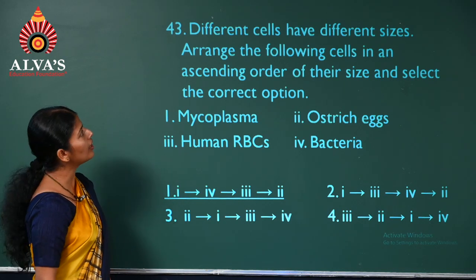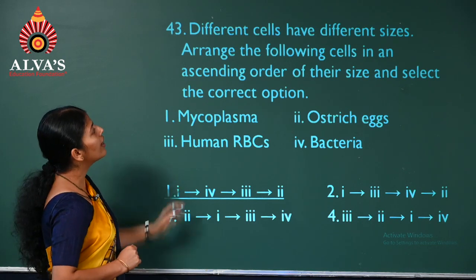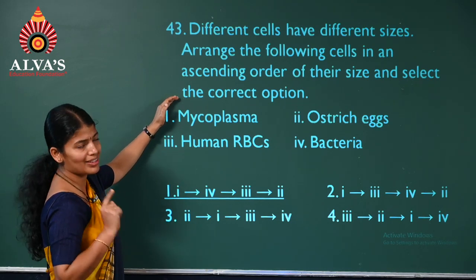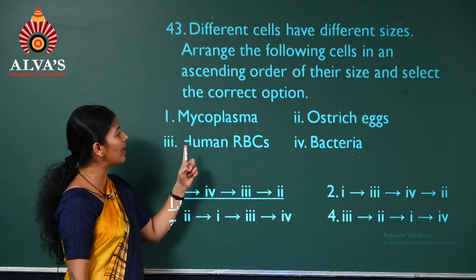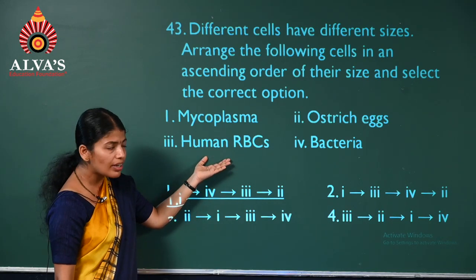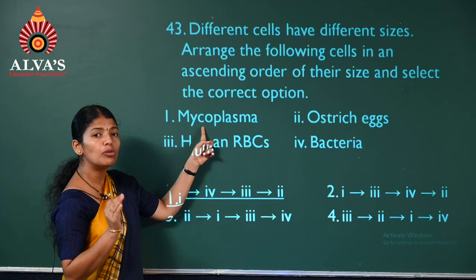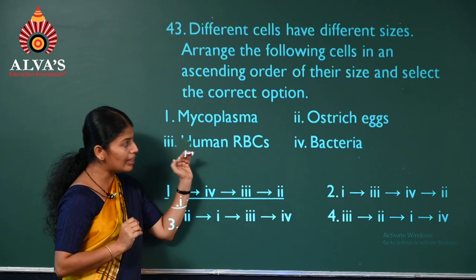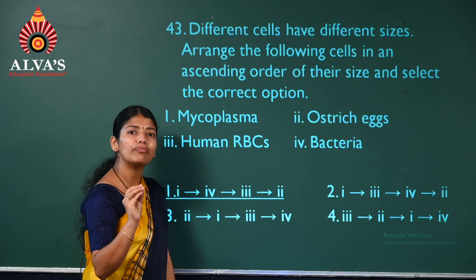Question number 43. Different cells have different sizes. Arrange the following cells in the ascending order of their size and select the correct option. We have mycoplasma, ostrich egg, human RBCs and bacteria. Which do you consider the smallest? You have learned it's mycoplasma, smallest living cell, having the size 0.3 micrometer. So it stands first. Next comes bacteria, having the size of 3 to 5 micrometer.